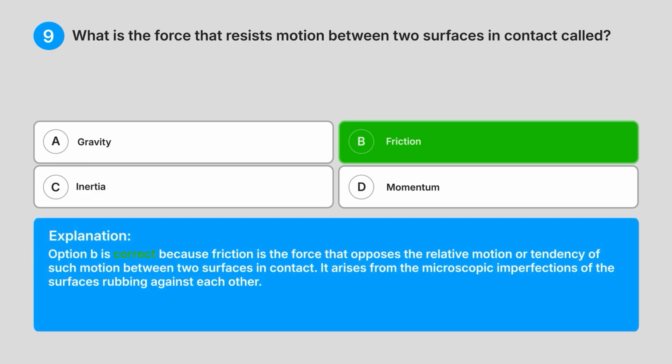Explanation. Option B is correct because friction is the force that opposes the relative motion, or tendency of such motion, between two surfaces in contact. It arises from the microscopic imperfections of the surfaces rubbing against each other.